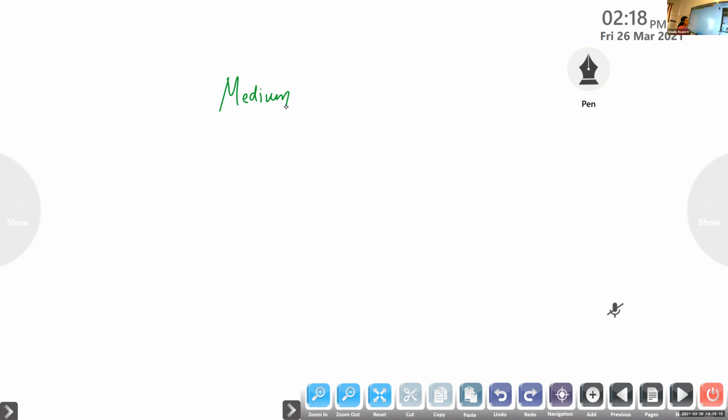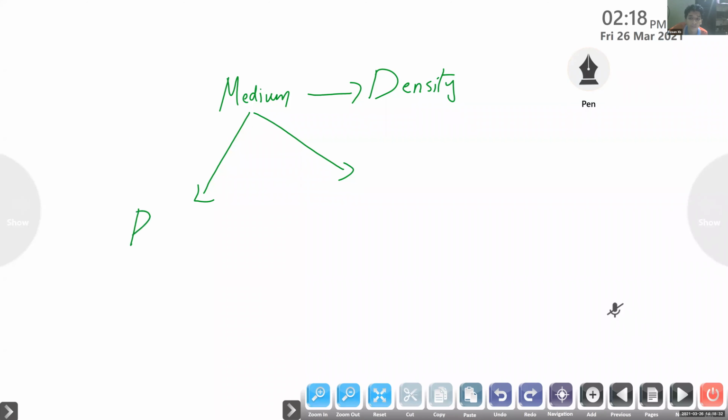This medium can be anything. It can be either air, water, or glass. And based on their density, we can classify these mediums into two.